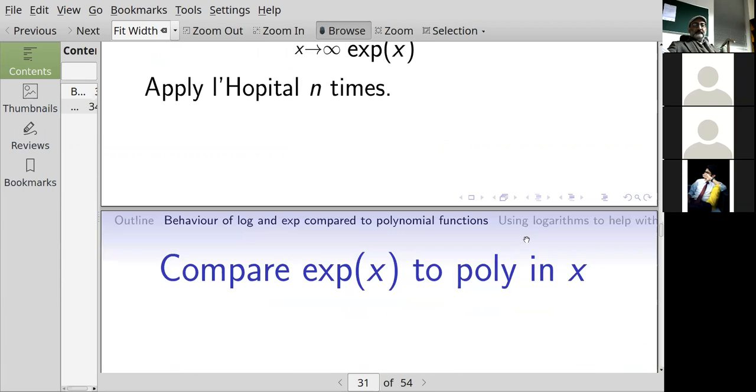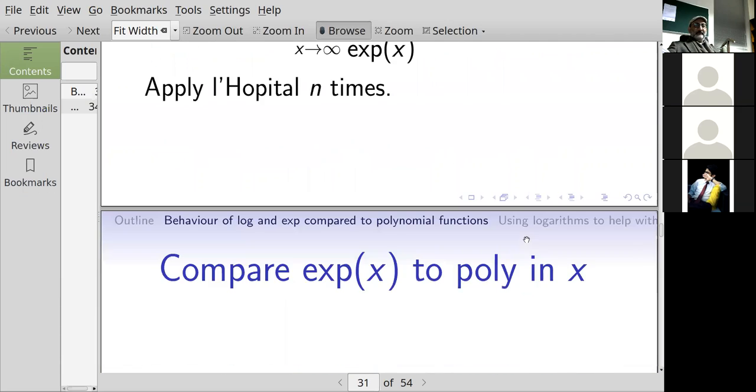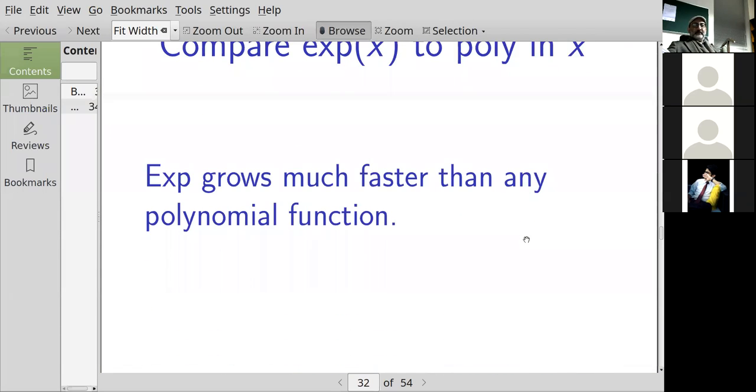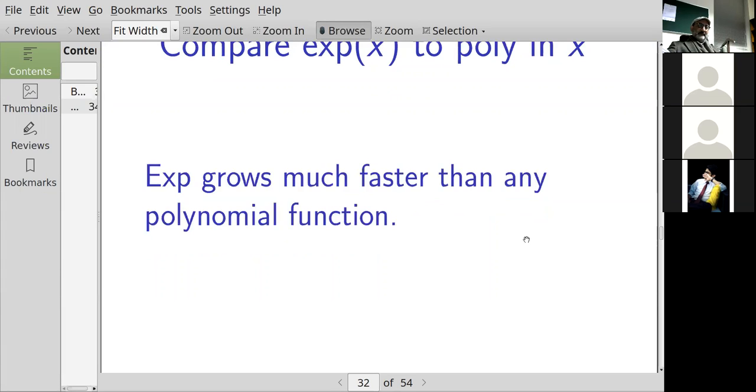It'll go to 0. Sir, wouldn't that mean you have to differentiate n factorial times? No, I think n times will work. No, wait, that's not n factorial. My bad. So another way of saying this is that if we compare the two functions, the exponential function grows much faster than any polynomial function.